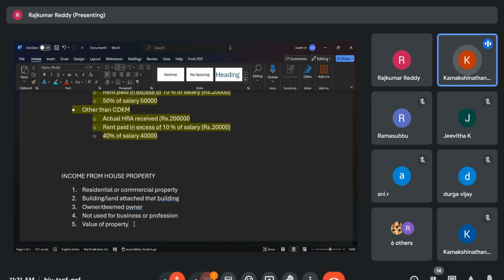But how come the value of property? Value of property means it is not the sale value of the property. It is how much of that property is able to yield. Like rental, you may be having a house in T Nagar. Simply you cannot tell that I am earning only 5,000 rental income per month.